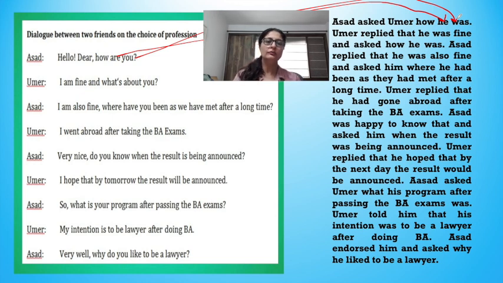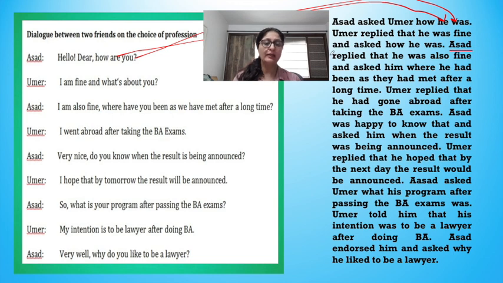Are you? He was. Umair replied that he was fine and asked how he was. So here a little bit of change you will have to do in the sentences, depending upon how well you can imagine that you heard the conversation between those two people, right? So Asad: I am also fine. Where have you been? As we have met after a long time.